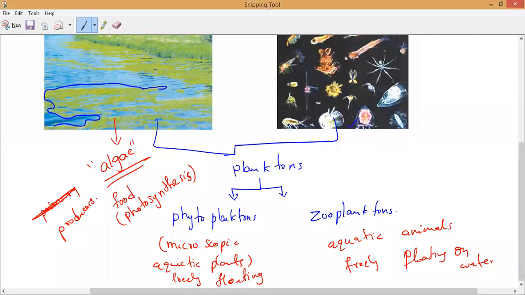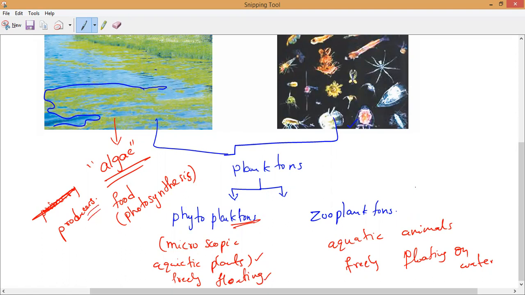So those phytoplanktons means those microscopic aquatic plants freely floating on the surface of water. And they will be producing their own food. That is why we also call them producers. And which aquatic animals freely float on water and do not have the capacity to produce their own food? That is what we call zooplanktons.